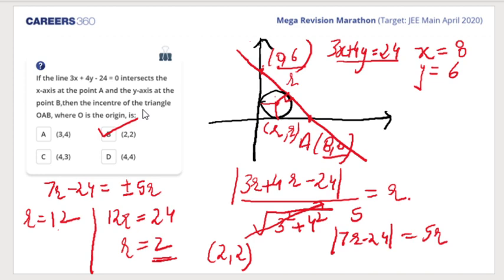So B answer is correct. Very good. So Ambika, you got B. Very good. Sarvesh also, you got B. 12 is not possible. Yes, Ambika, that's pretty fine. That's wonderful. So instead of using the Incenter formula, we made use of this distance of a point from a line. Chalo. Right. Wonderful. Let's go to the next question.